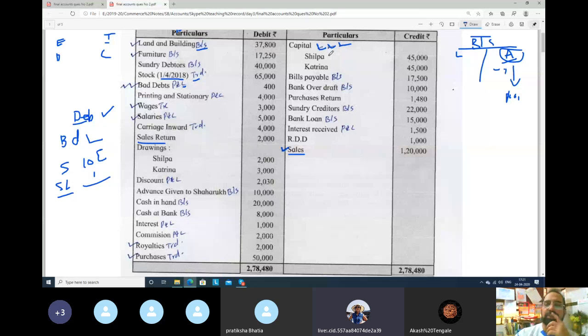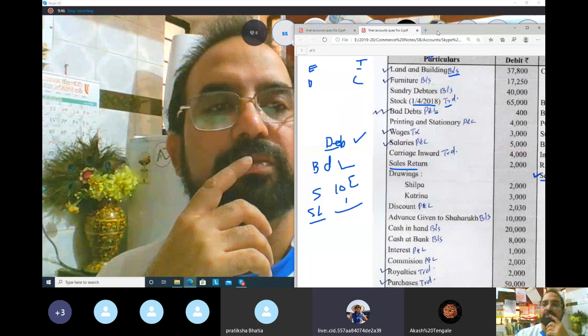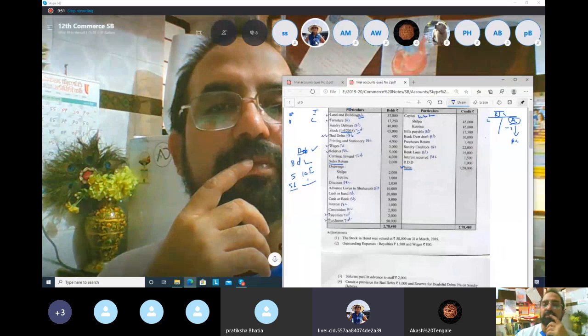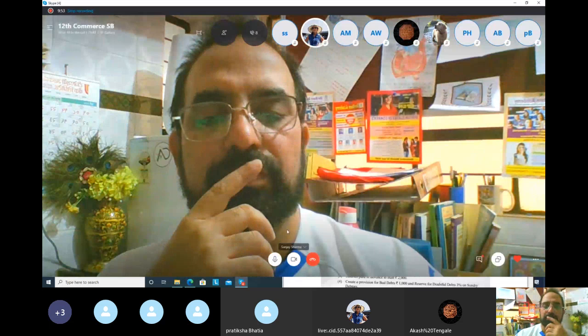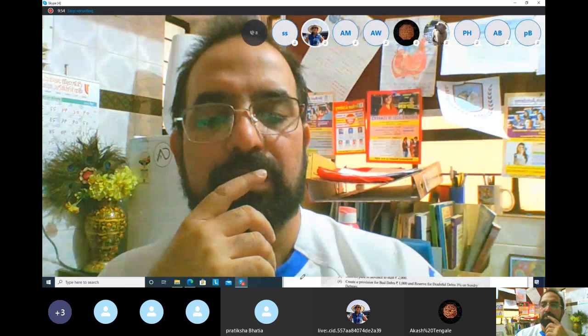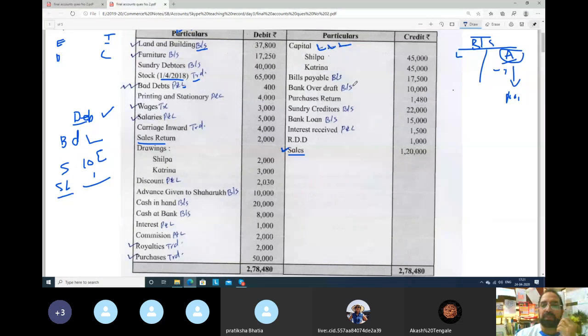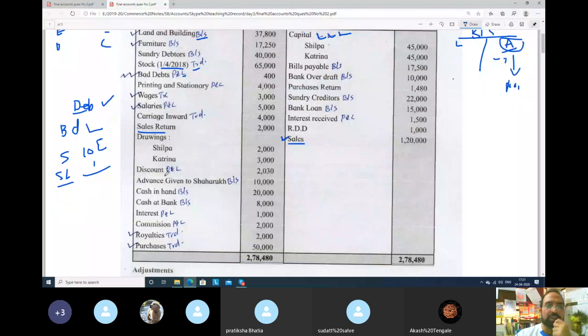Okay, 1, 2 and 3 ticks. So always you will make 3 ticks on capital. See, drawings, we will make the adjustment in capital later. Next, after drawings is what? Discount. See, which side is it? It is the debit side of the trial balance, and we have studied the debit side of the trial balance. Discount means it is an expense. So which discount would it be? Discount allowed. If you have given discount, it will go to profit and loss account.